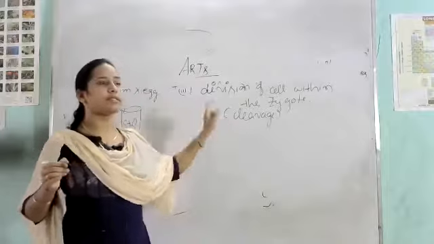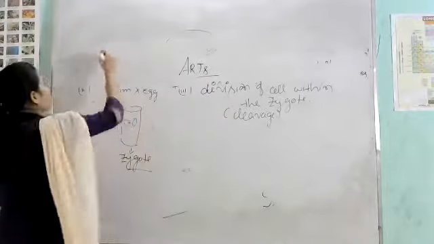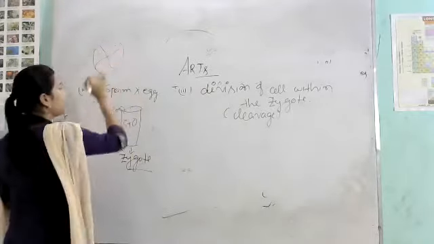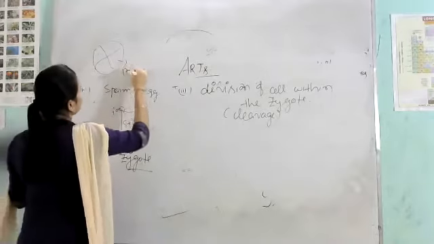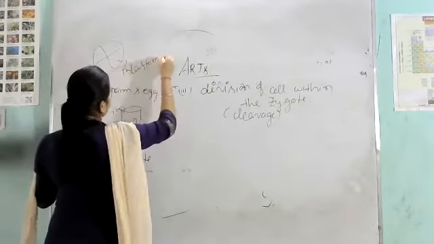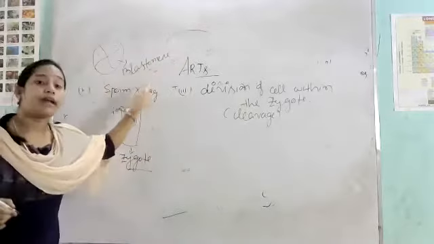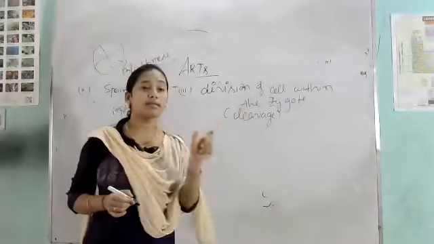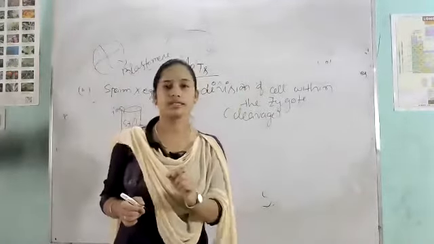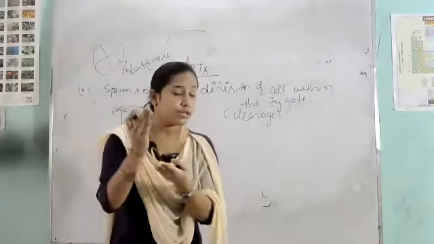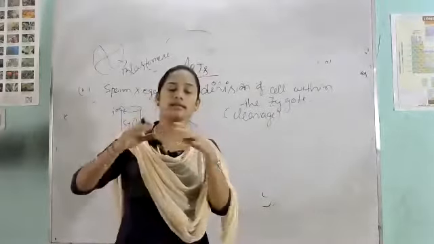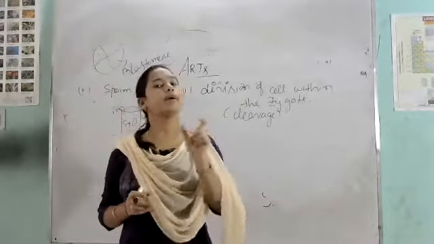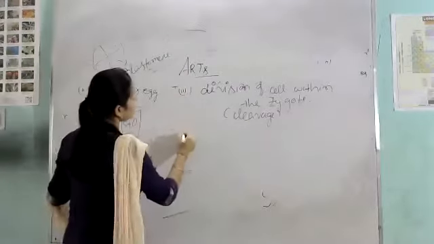Then, as I said before, suppose this is the zygote and this is each cell: 1 cell, 2 cell, 3 cell, 4 cell. Each cell is called a blastomere. So after the division of cells within the zygote, there is formation of blastomeres. When the cells in the zygote divide and form more cells, those are called blastomeres. Clear?